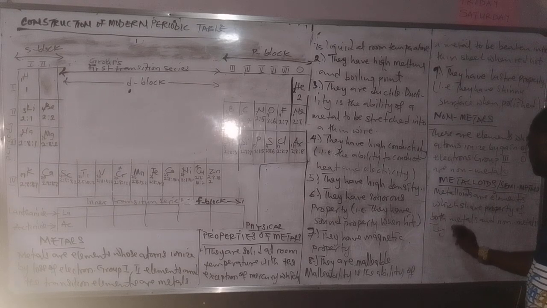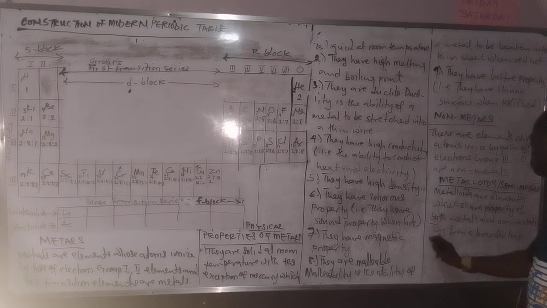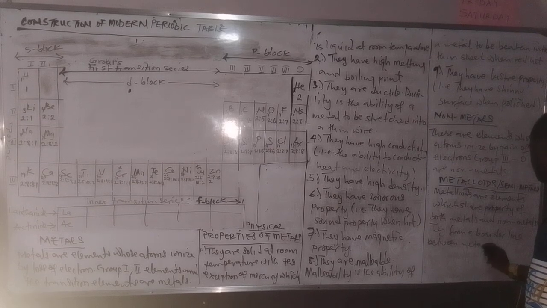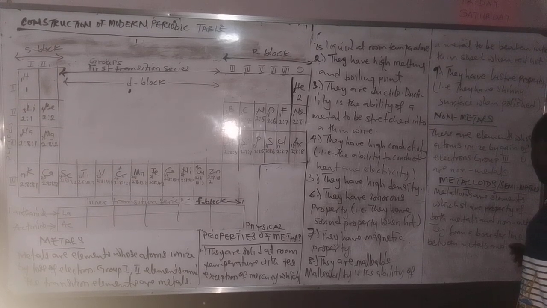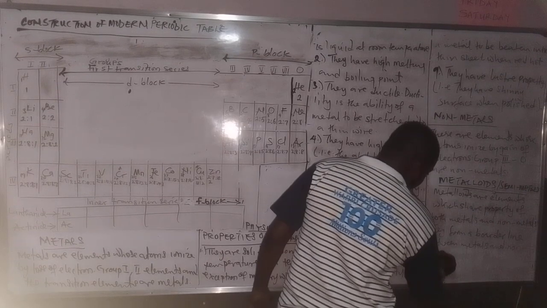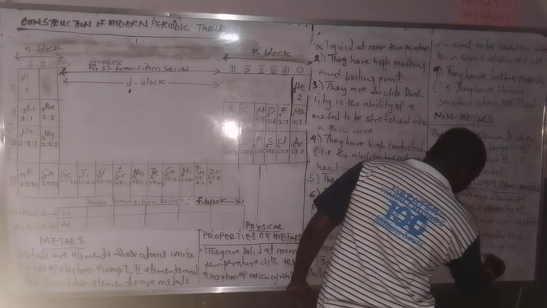They form a borderline between metals and non-metals in the periodic table.